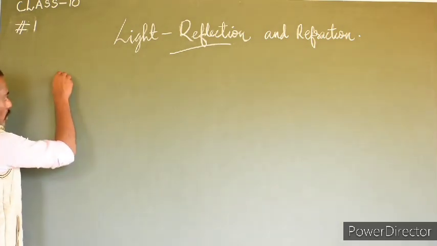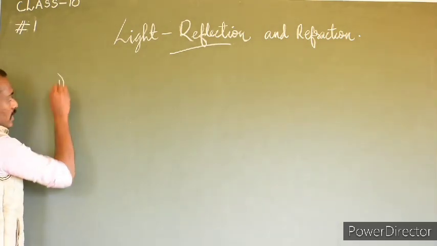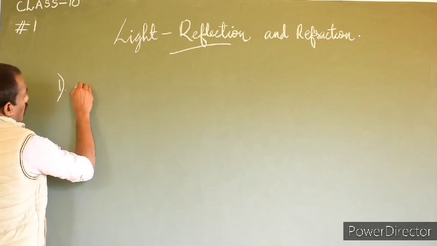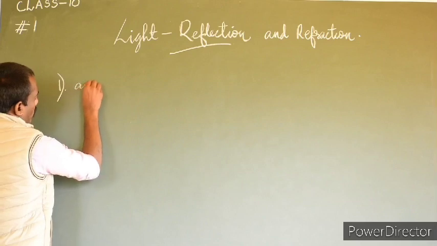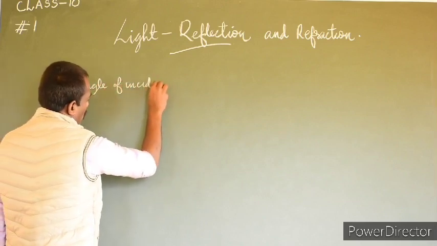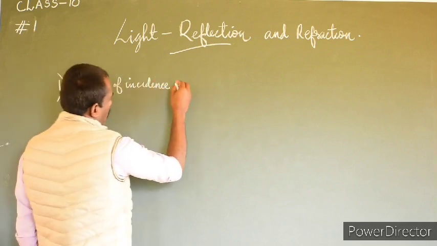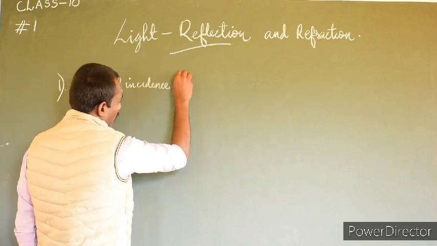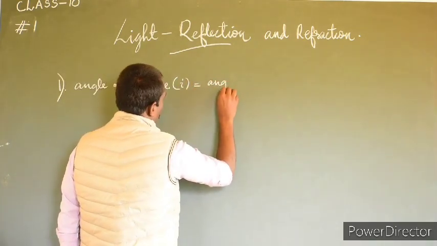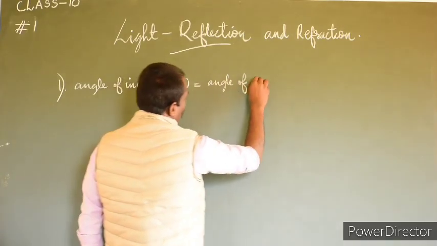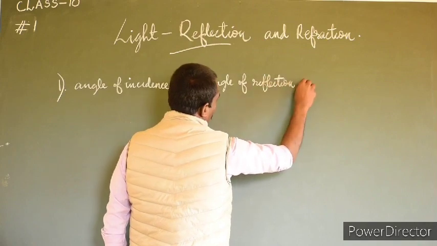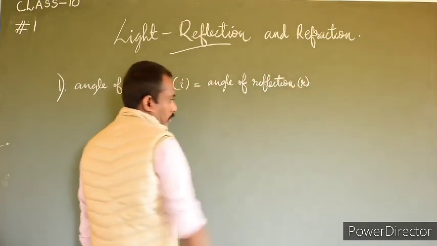The first law says that the angle of incidence, generally denoted by the letter I, is always equal to the angle of reflection, generally denoted by the letter R.